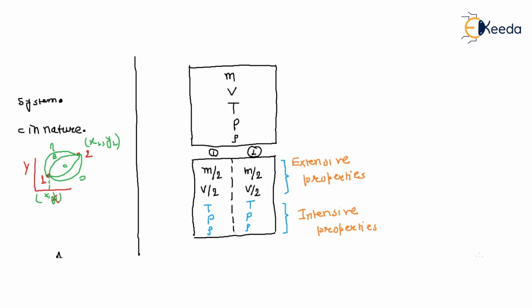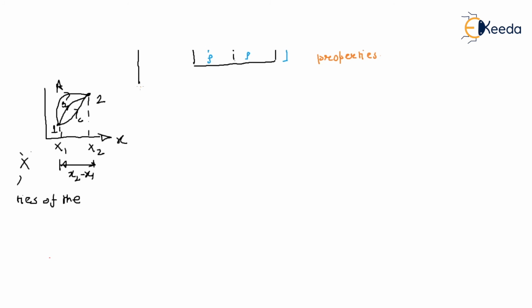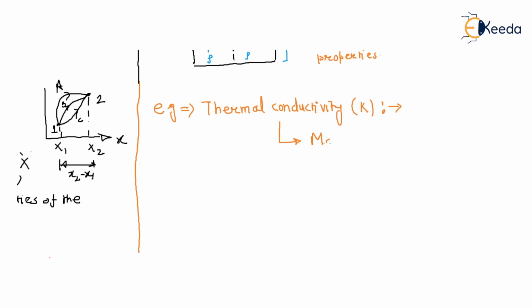Now, my dear friend, we have to see the property, that means if you think about thermal conductivity, denoted by K, this is the material property. That means if the material is the same, that property is the same.